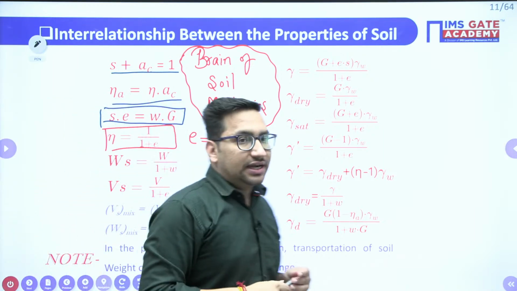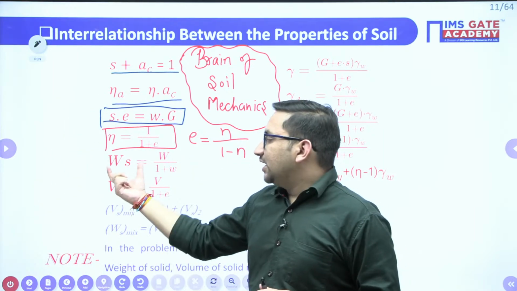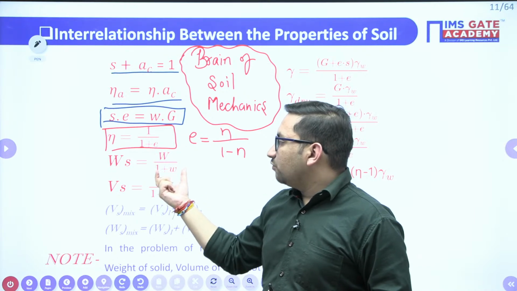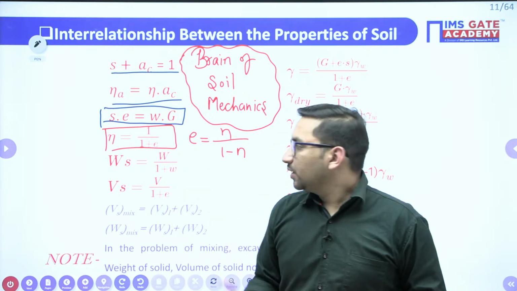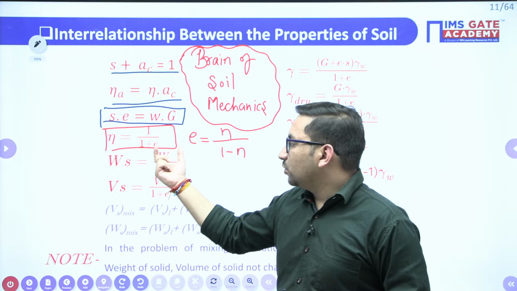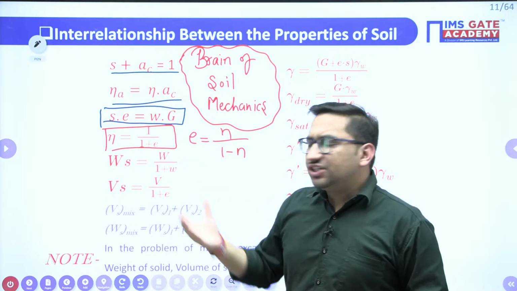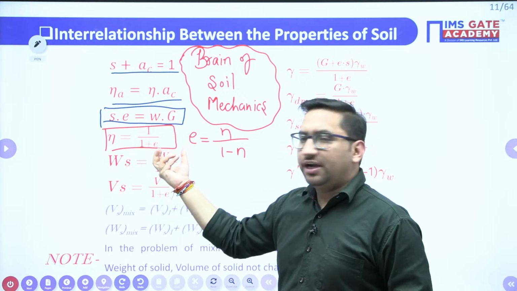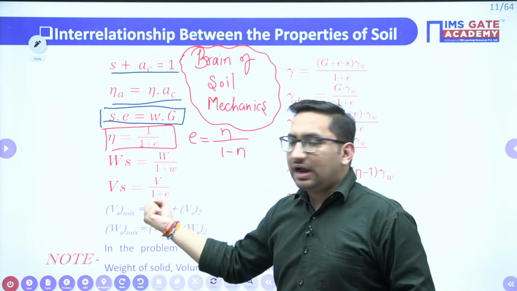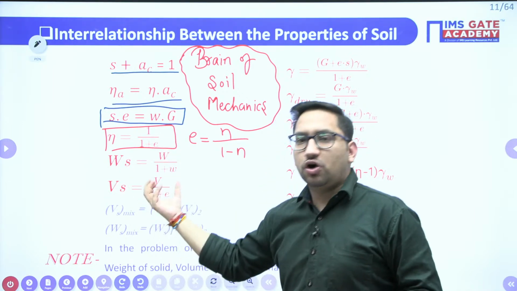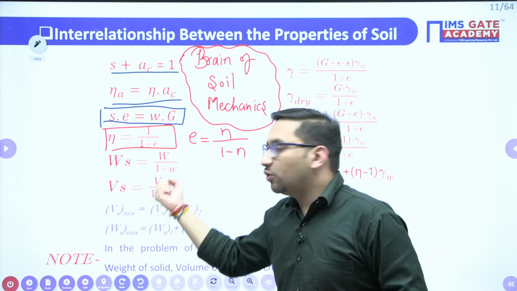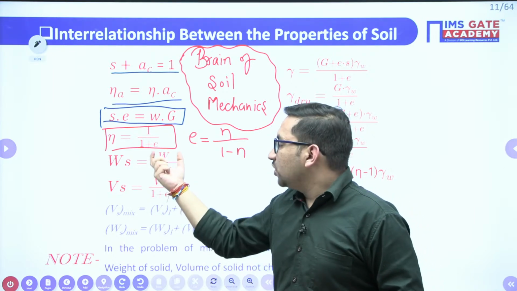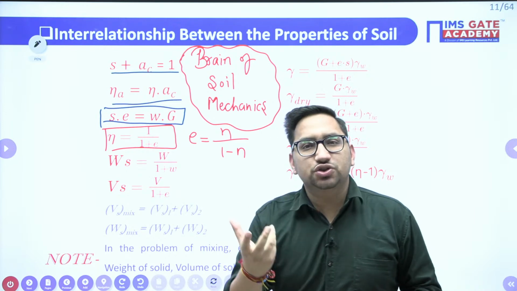We also know that your weight of solids is nothing but total weight upon 1 plus water content. Weight of solids is equal to total weight upon 1 plus water content. You can just remember it like that. You want weight of solids. You have total weight. Out of that total weight, what you have done? You have just removed this water content, or you have just removed this water, right? So it will be total weight upon 1 plus w. It is just to remember.